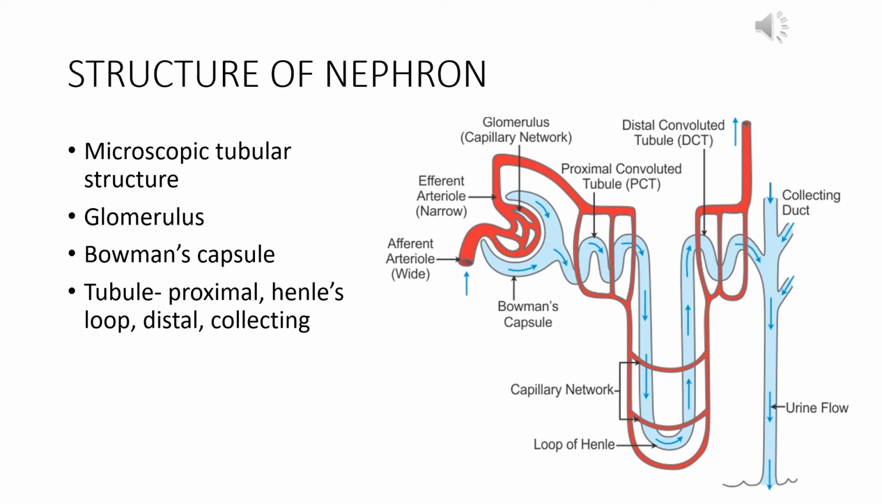After the distal convoluted tubule, distal convoluted tubules from different nephrons come together and form the collecting duct. And through the collecting duct, the urine goes to the renal pelvis, from where it comes to the ureter as well. So these are the different parts of the nephron through which the urine and some other substances flow. And ultimately the urine is produced.